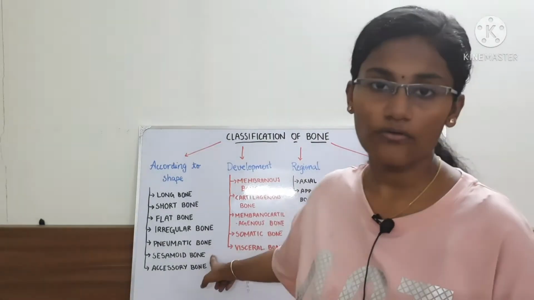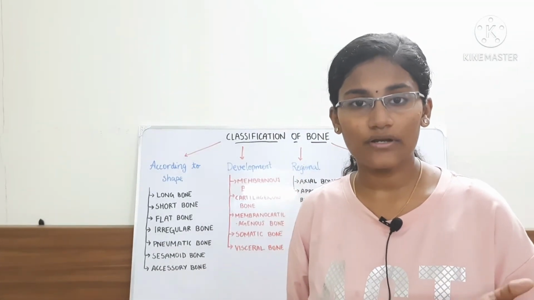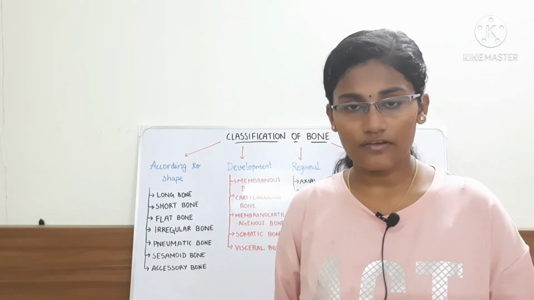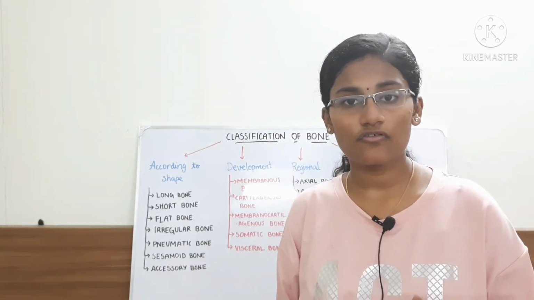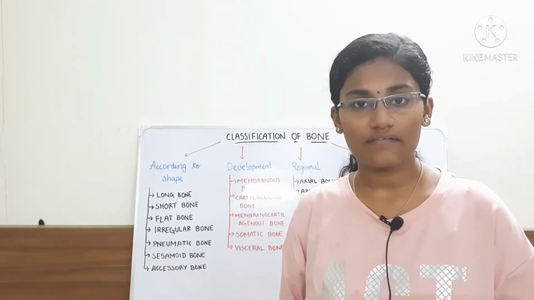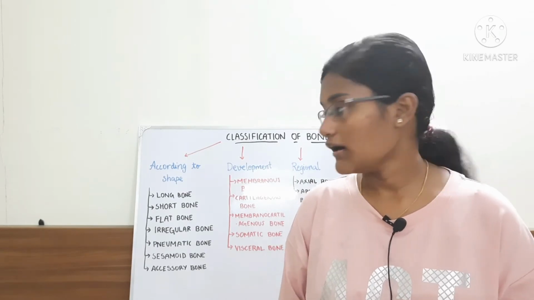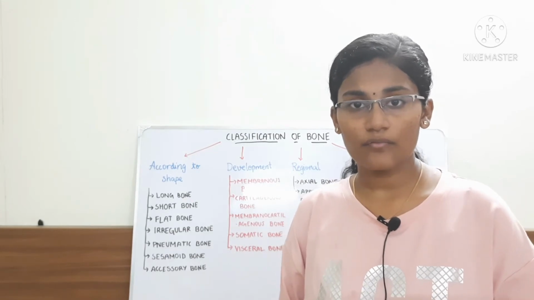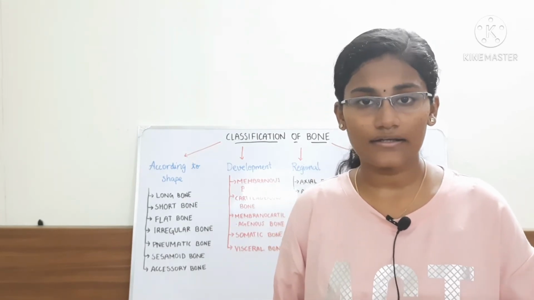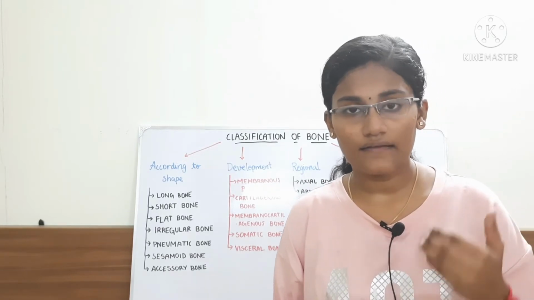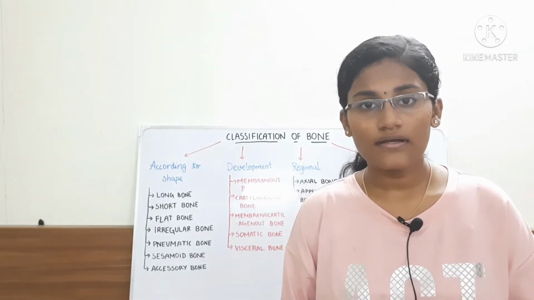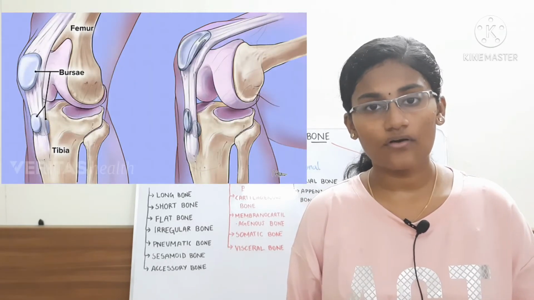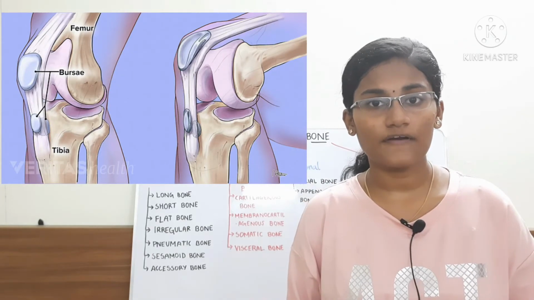And then comes the sesamoid bones. Sesamoid bones are actually tiny bony nodules, and these bony nodules are embedded in the joint or on the tendon of the joints. And the sesamoid bones do not have any periosteum, medullary cavity, or Haversian system. So the sesamoid bones also ossify right after birth. And the sesamoid bones can be articular or non-articular. So if they are articular and they come to lie with another bone, then it is covered by a hyaline cartilage. And also there is a synovial bursa for lubrication. A bursa is actually a fluid filled sac.